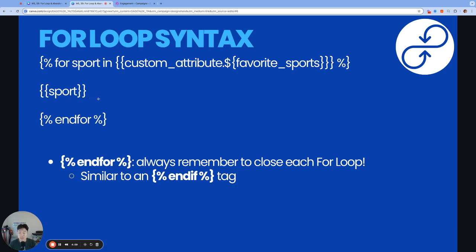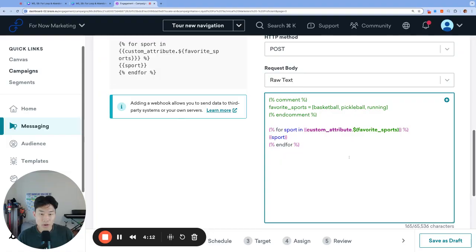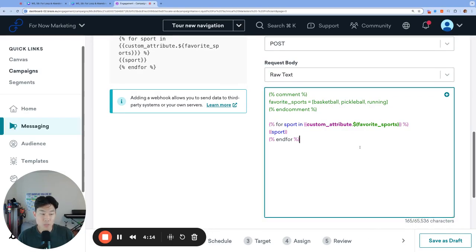And let's take a look at this same example in Braze. So here we are in Braze, and before we actually jump into our code, we've added a little comment section here. So if you use the comment tag, everything in between the comment and endcomment tag becomes commented out, meaning there's no functional impact from this code right here, all these codes right here. So when Liquid runs, it'll pretty much ignore this portion. And I've included what the array favorite sports looks like just so we can visualize the data that we're going through, which in our case is basketball, pickleball, and running.